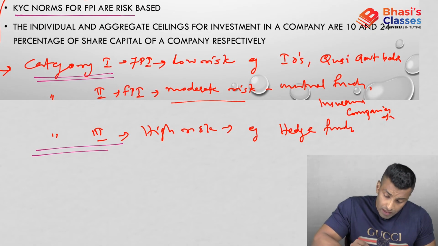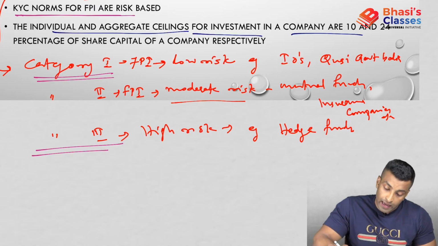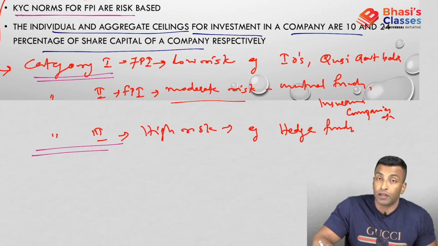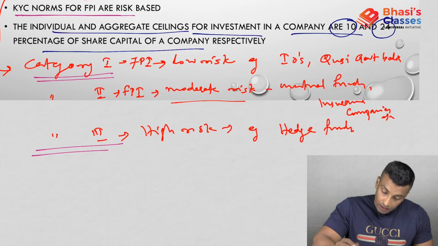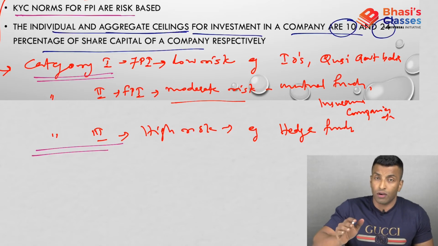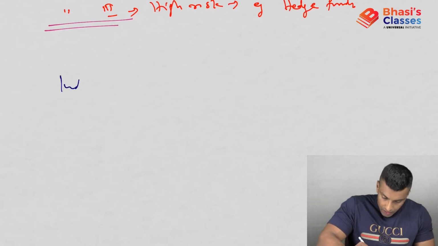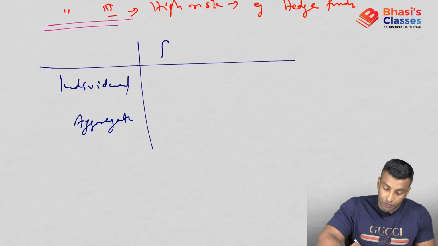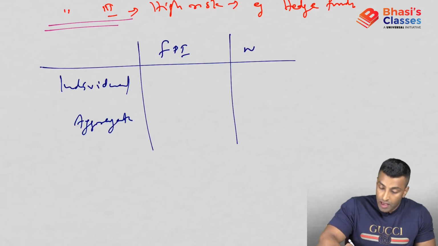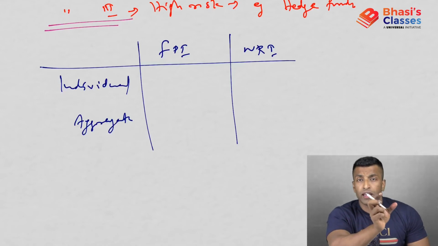Next point, there is an individual and aggregate ceiling for investment in a company, which are 10 and 24% of the share capital of a company respectively. So the individual ceiling is kept at 10%, and the group ceiling, the aggregate or total ceiling, is fixed at 24%. In case of FPI is what we are discussing. In case of NRI we will discuss separately. See, FPI means, as we have already discussed, the three branches: FII, QFI.